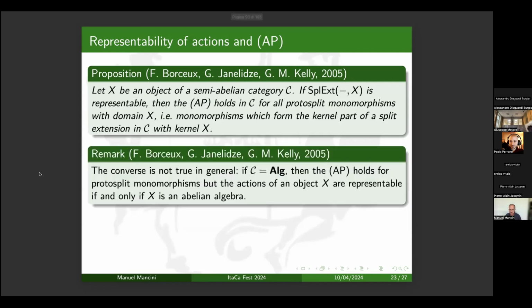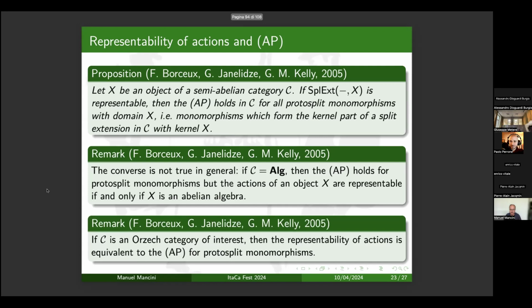For instance, if I consider purely non-associative algebra, so vector spaces with a bilinear operation that in general does not satisfy any identity, then the amalgamation property holds, but the actions on a non-associative algebra X are representable if and only if X is an abelian algebra. The converse is true in special cases, such as when C is an Orzech category of interest. And for instance, in this frame, we find all the varieties of algebras that are action accessible.